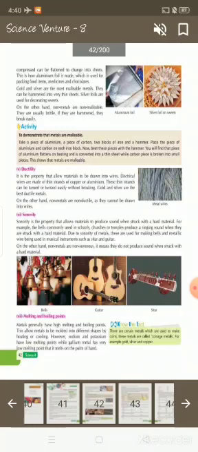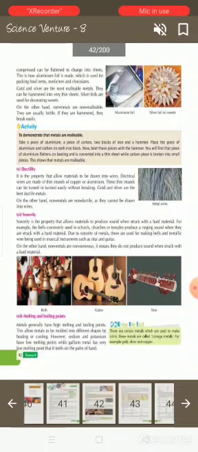Ductility. It is the property that allows materials to be drawn into wires. Electrical wires are made of thin strands of copper or aluminum. These thin strands can be bent or twisted easily without breaking. Gold and silver are the best ductile metals. On the other hand, non-metals are non-ductile as they cannot be drawn into wires.